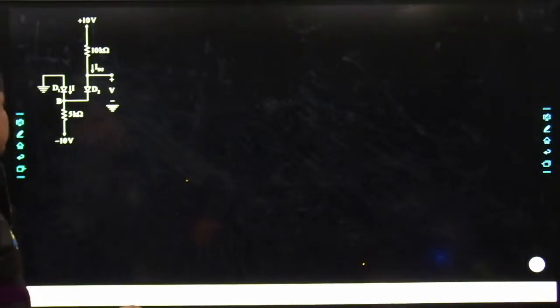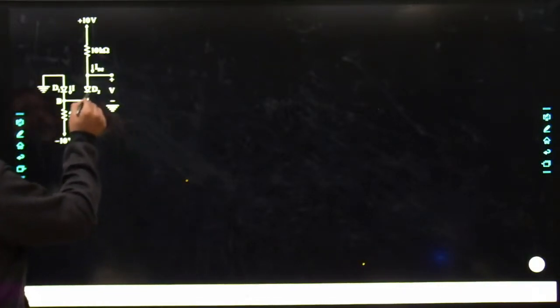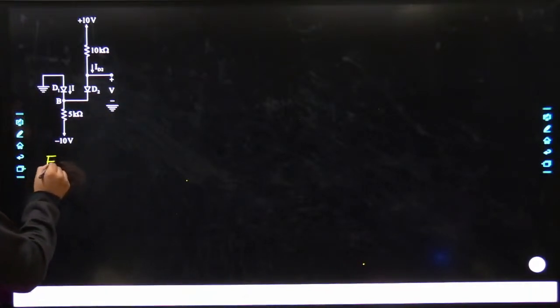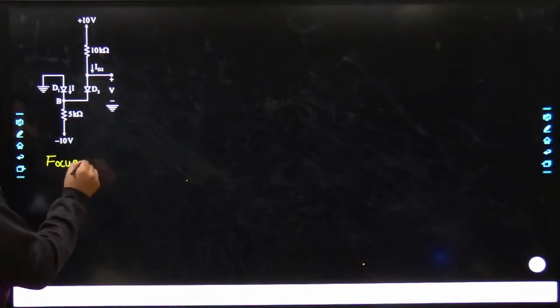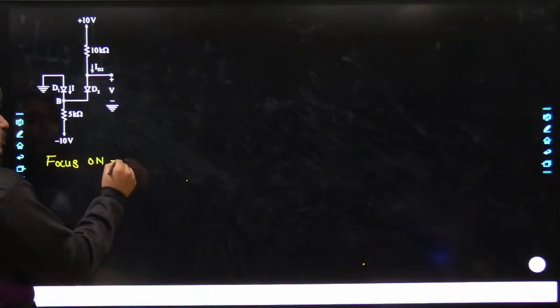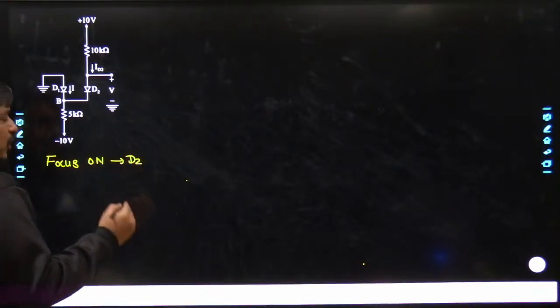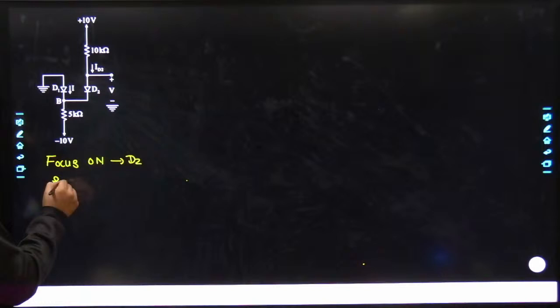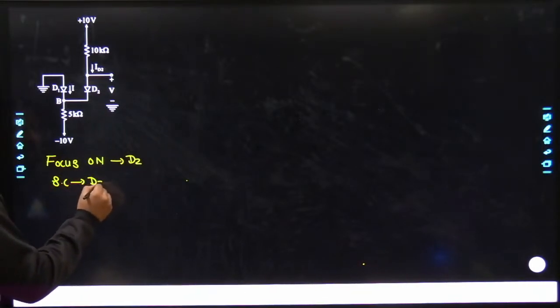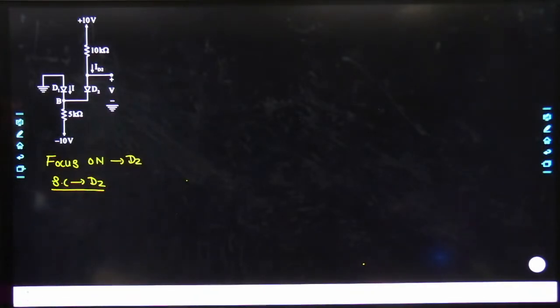See, my dear friends, try to understand in this way. Focus over D2. If you apply the short circuit test along D2, that means we have taken D2 in on mode, taken as short circuited.